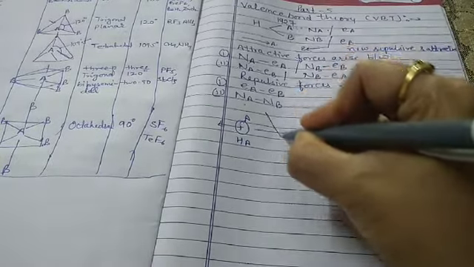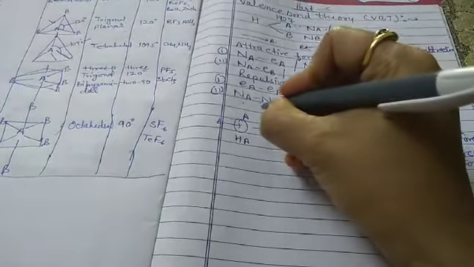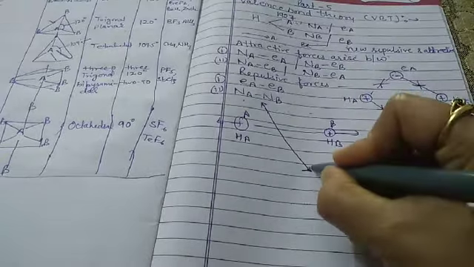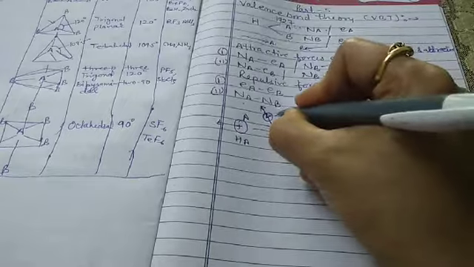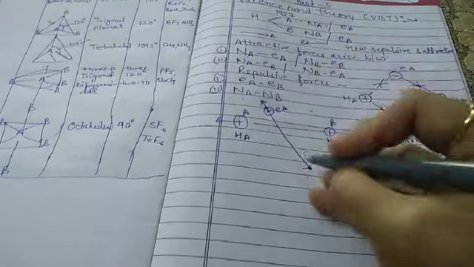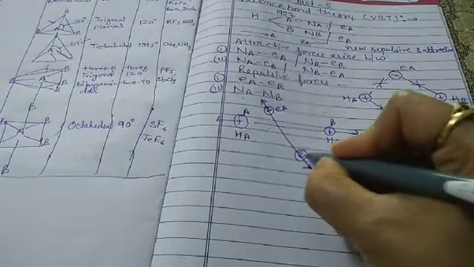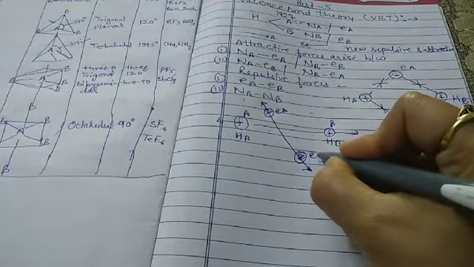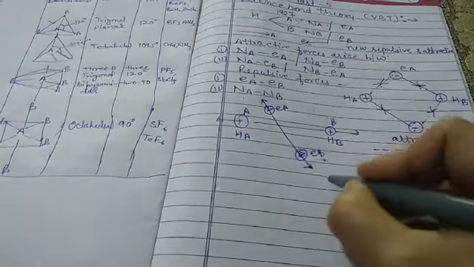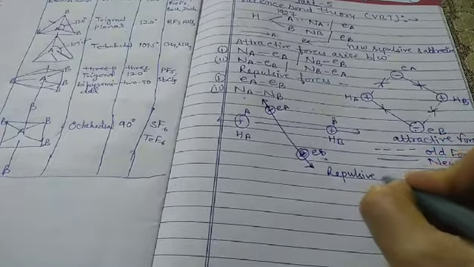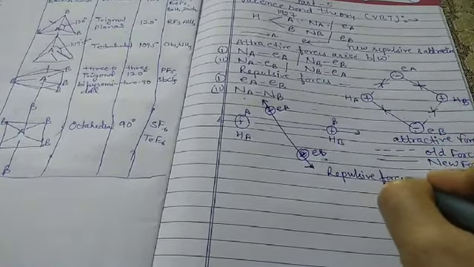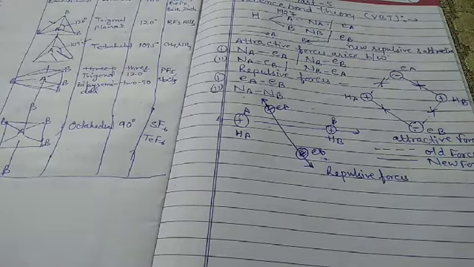And the second repulsion is between the electrons, Ea and Eb, the negative charges. They move apart from each other. So this is for the repulsive forces, and this whole thing is the valence bond theory.